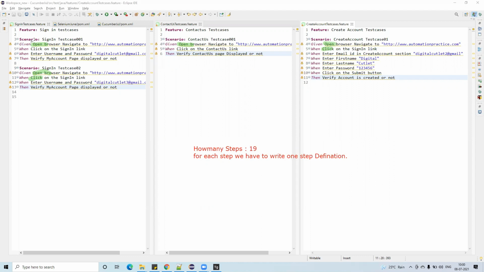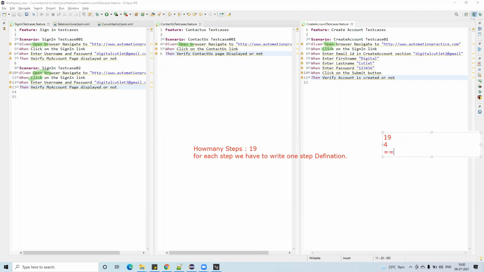I have used open browser and navigate to a website 4 times. So 19 minus 4, how much is it now?